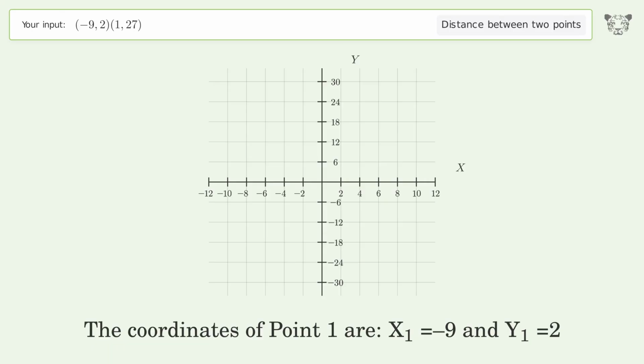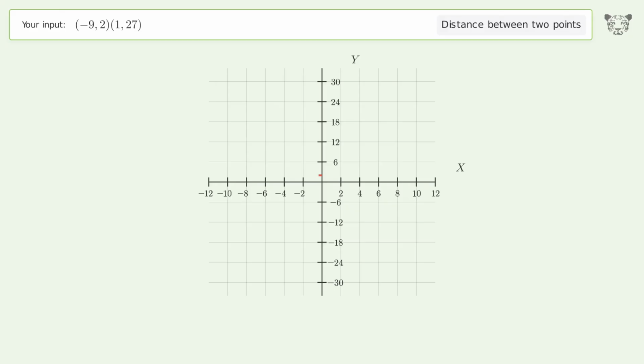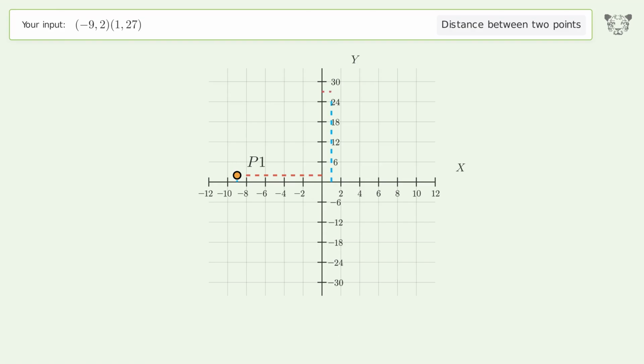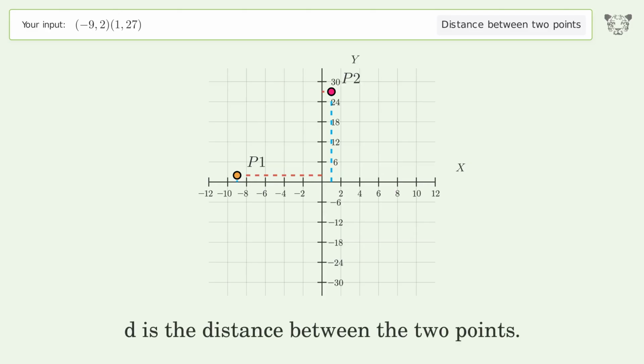The coordinates of point 1 are x1 equals -9 and y1 equals 2. The coordinates of point 2 are x2 equals 1 and y2 equals 27. D is the distance between the 2 points.